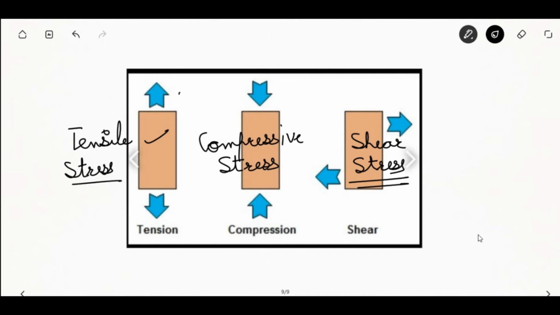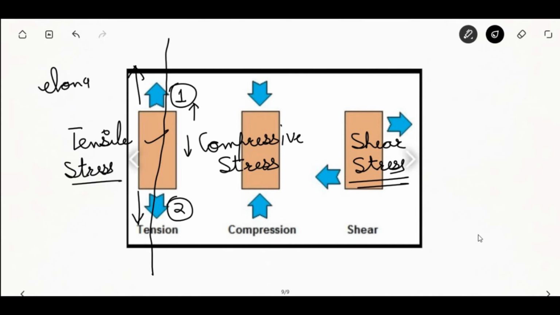It results in a body when it is subjected to two sets of forces, this is the first force, this is the second force, that are directed away from each other in the same straight line. The load will tend to elongate a body.